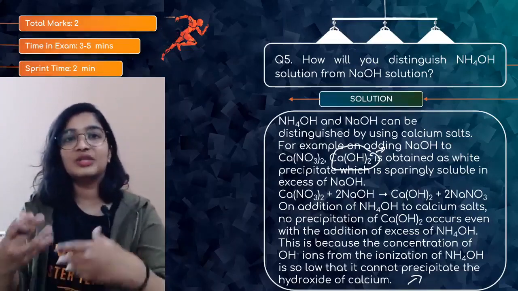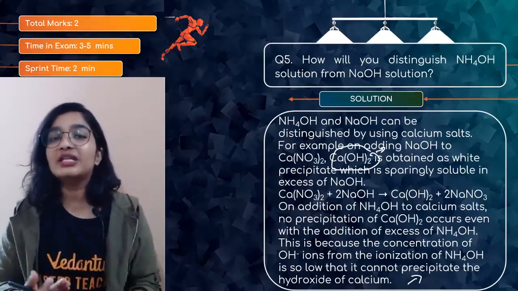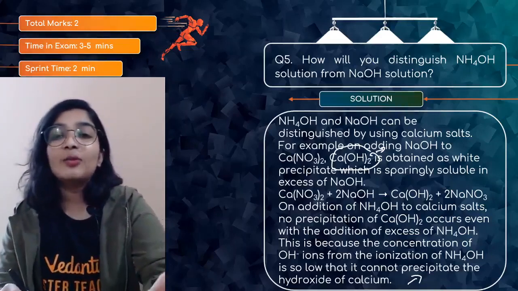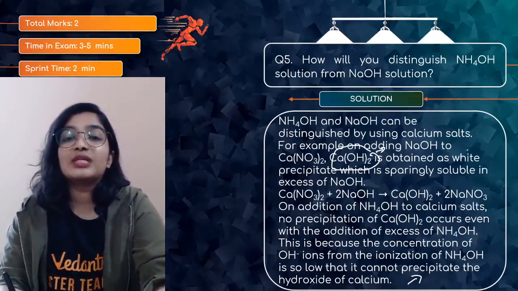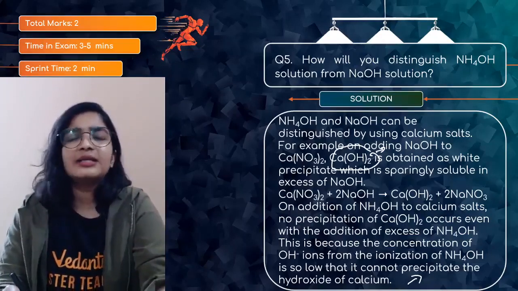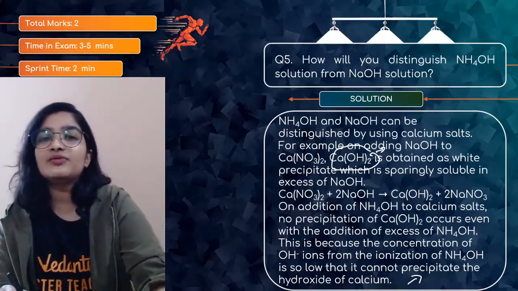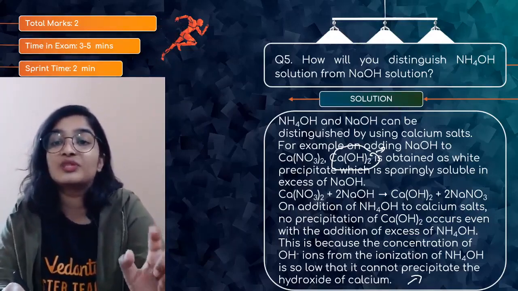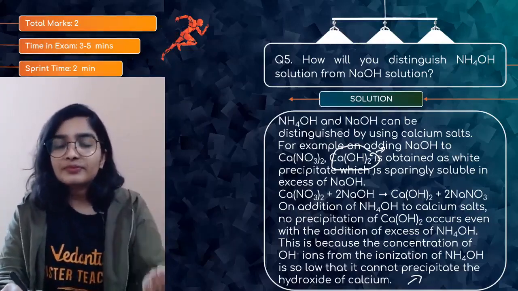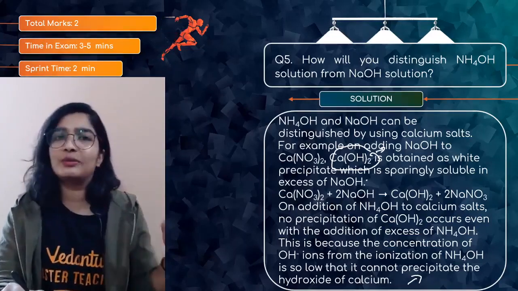But let me read. I have just explained what it is. So how to write the answer? Here it is. Ammonium hydroxide and sodium hydroxide can be distinguished by using calcium salts. For example, take calcium nitrate. On addition of sodium hydroxide to calcium nitrate, a white precipitate of Ca(OH)2 will be obtained. When you add excess of NaOH, it won't dissolve.